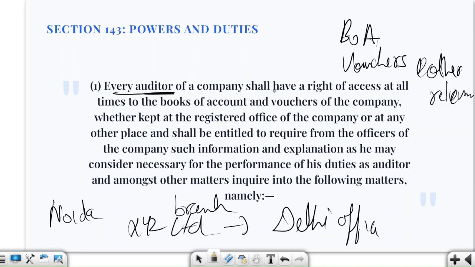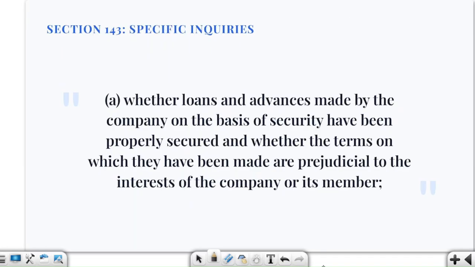So every auditor of a company shall have a right of access at all times to the books of accounts and vouchers, whether kept at the registered office of the company or at any other place, and shall be entitled to require from the officers of the company such information and explanation as may be considered necessary for the performance of his duties as an auditor. Amongst other matters, he shall inquire into the following matters. So there are 6 specific matters in which they must inquire.